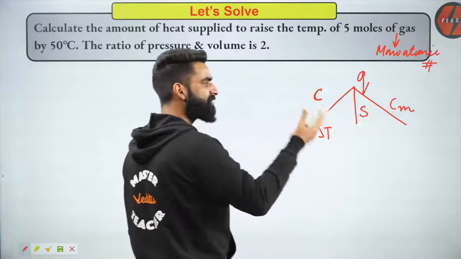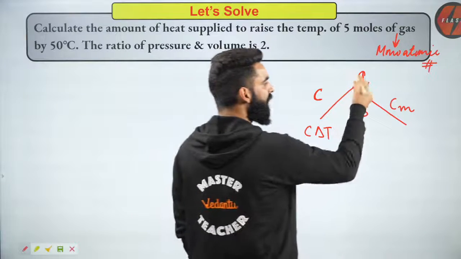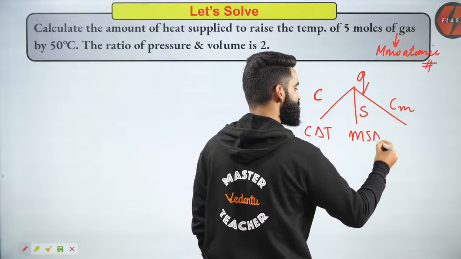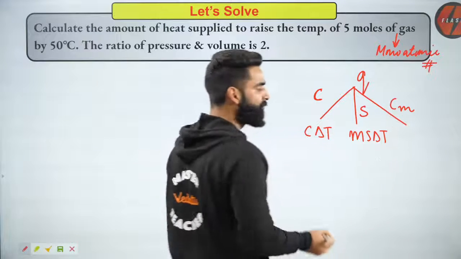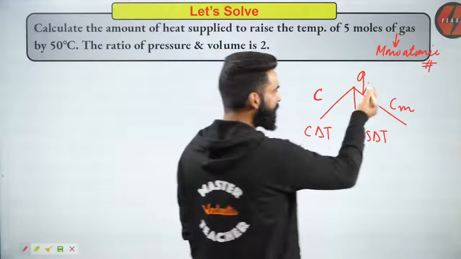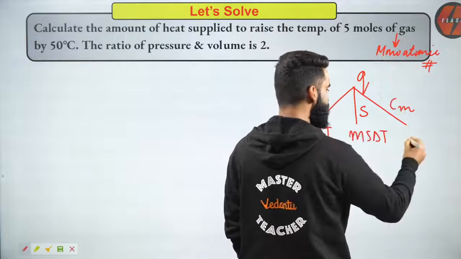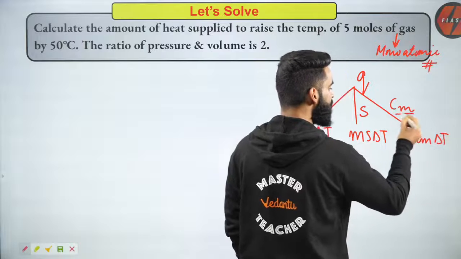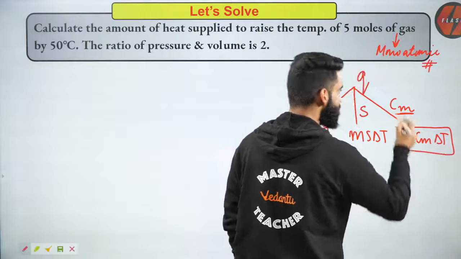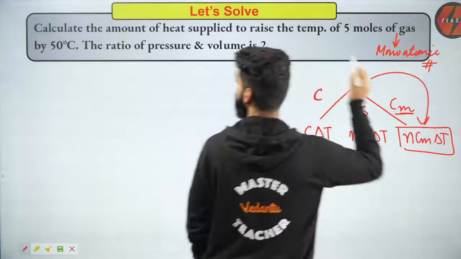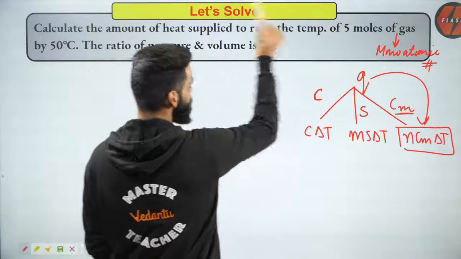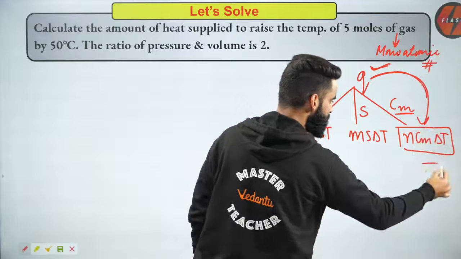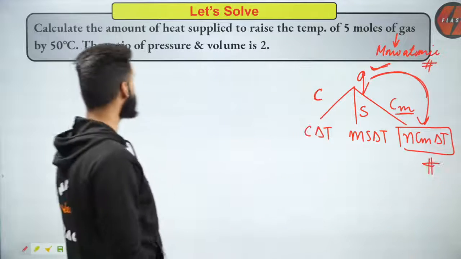If specific heat capacity of the gas, of the system, is given, then how do I calculate Q? Q I'll be calculating as MS delta T, right? And if Cm, molar heat capacity of the gas, is given, then how do I calculate heat exchange between system and surroundings? It becomes n Cm delta T. So basically over here, I am going to use this relation in order to calculate the amount of heat supplied.